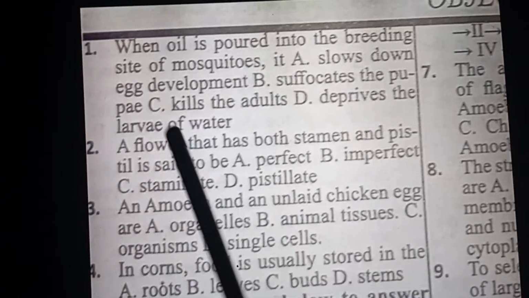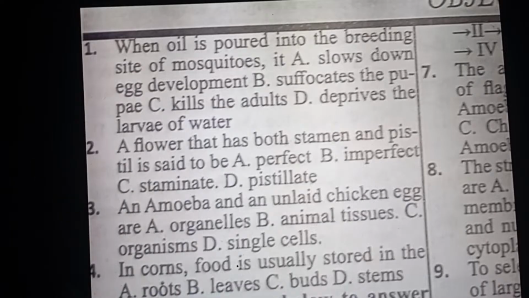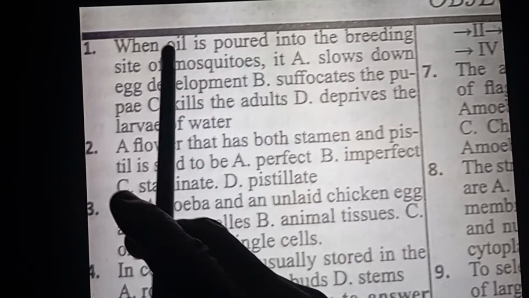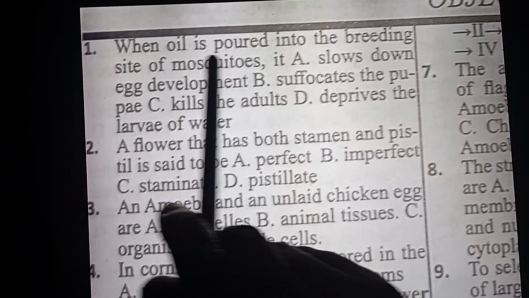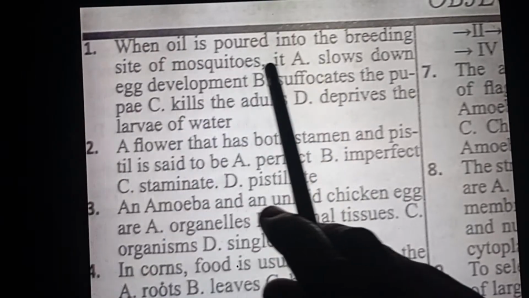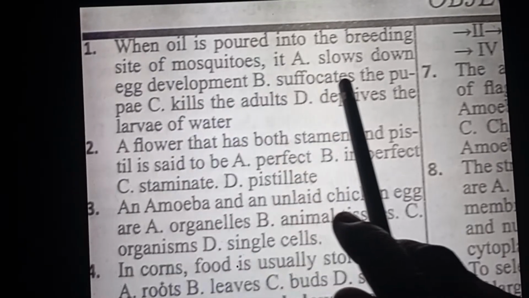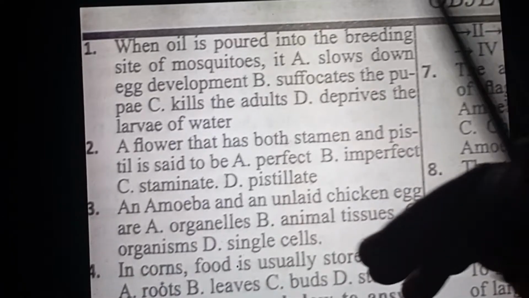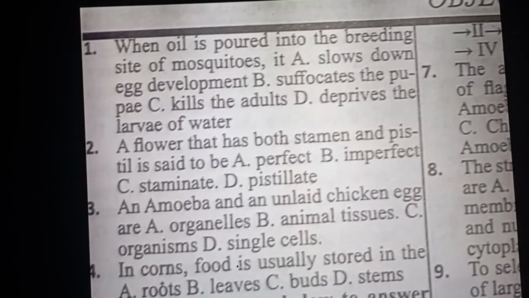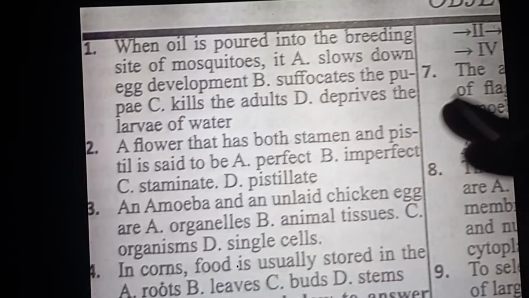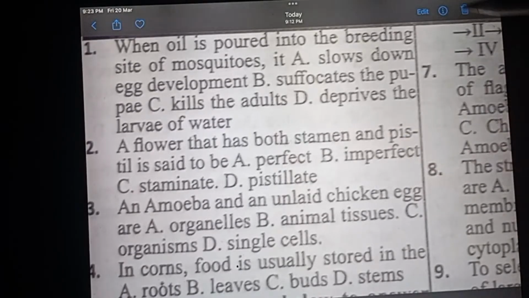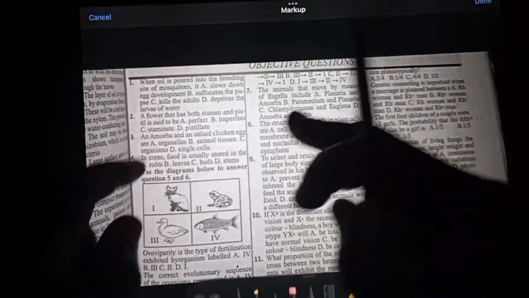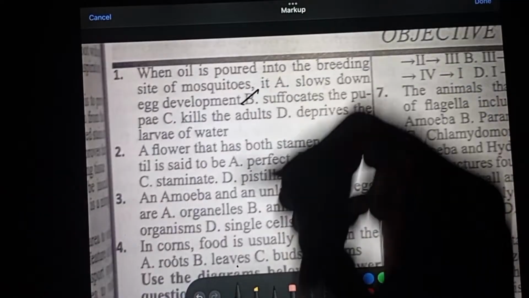It is not possible for oil to deprive the larva of water, not at all. So when oil covers the supply of oxygen, and when you deny the supply of oxygen, we better use the word suffocate. So the correct answer to question number 1 is suffocate. This is the problem the people in the riverine area or the waterlogged area, the people living within the shores, like the Niger Delta people here in Nigeria, they complain of oil spillage, which actually suffocates some aquatic lives. So the correct answer is option B.